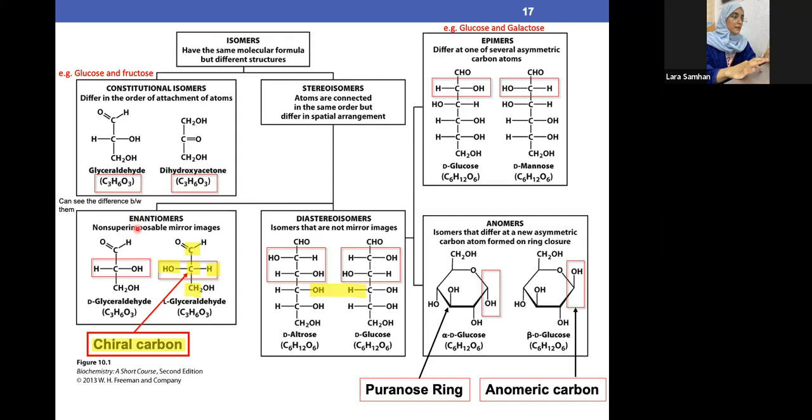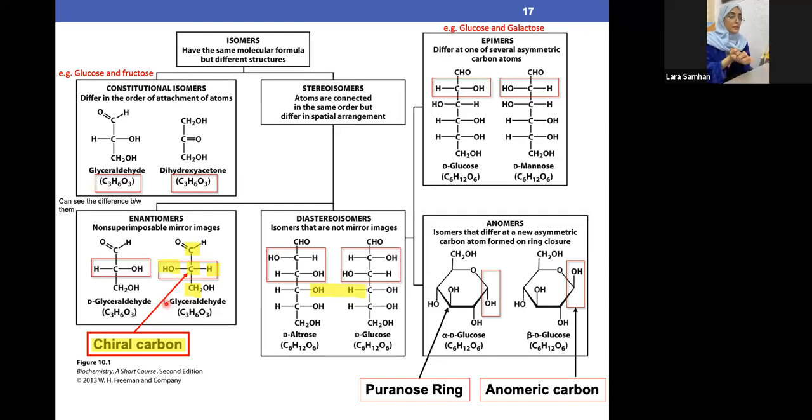Now I'll talk more about the enantiomers. As we said, we have the exact chemical formula, C3H6O3. Same goes for this. This sugar molecule is called glyceraldehyde. What does D mean? D means that the OH is on the right side. So once we see the OH is on the right side, it is D. Here it says L. L means left.